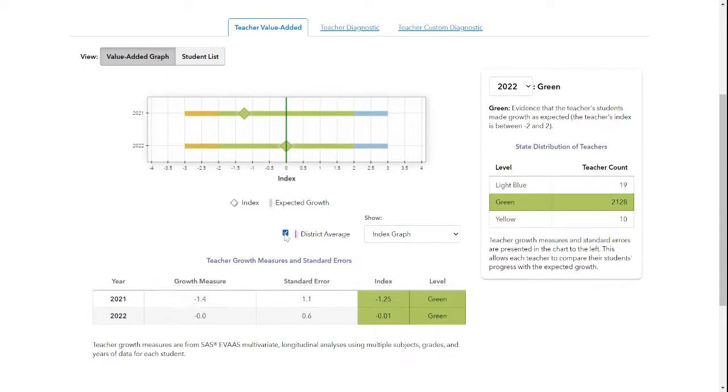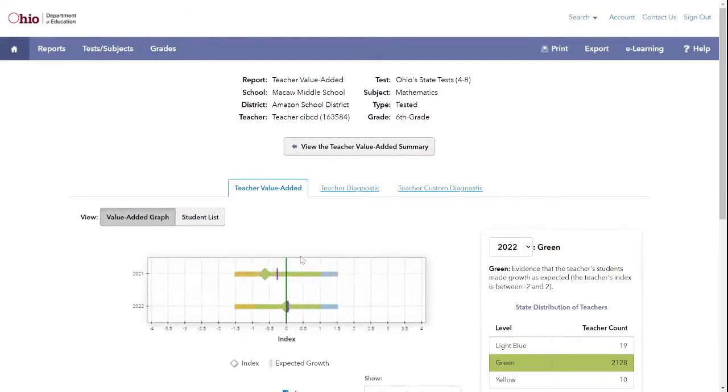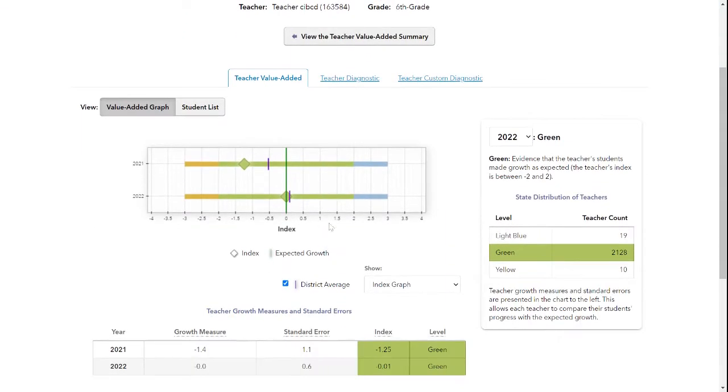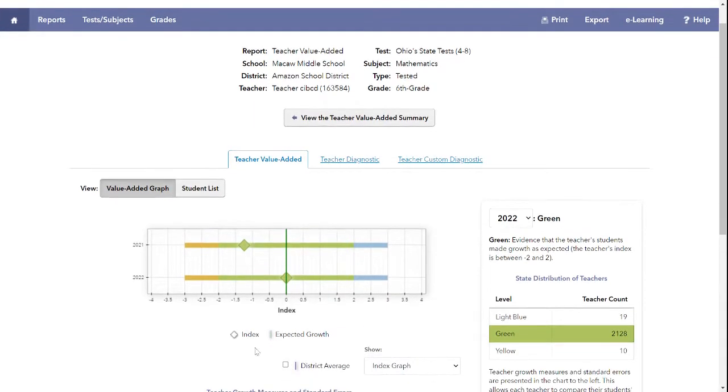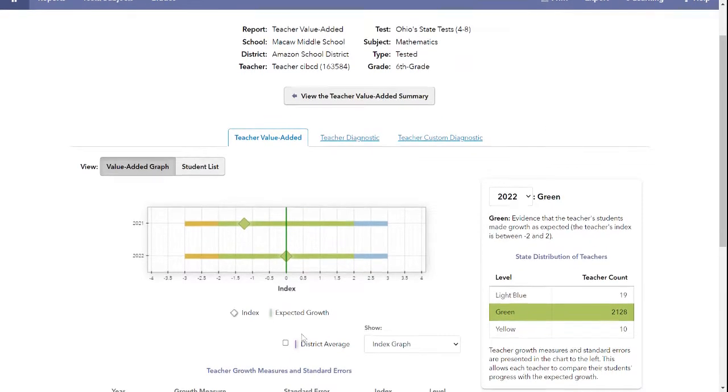If I click on this button and there are more teachers teaching sixth grade math, you will see where the district average is. So in both cases in our example, this teacher's students fell below the district average. Now, if you're in a district that's larger, you may be able to click that. Small districts may only have one teacher. It's an option that you have.